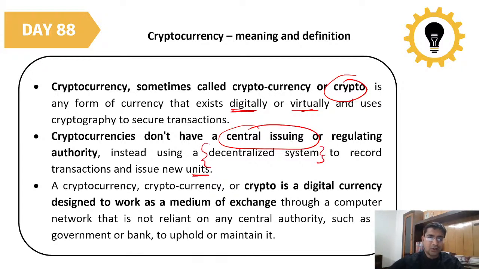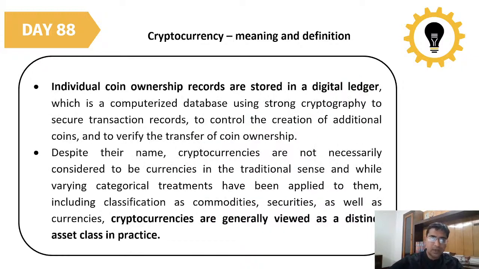A cryptocurrency, or crypto, is a digital currency designed to work as a medium of exchange through a computer network that is not reliant on any central authority, such as the government or a bank, to uphold or maintain it. So it is just a medium of exchange, the way we use rupees and all those things. Similarly, cryptos are also exchanged for various other things, right?